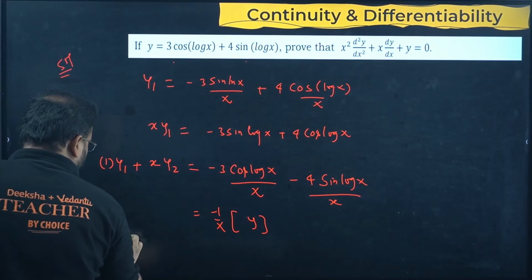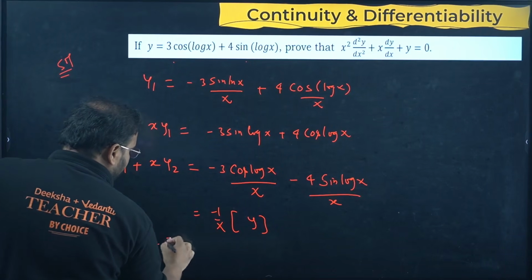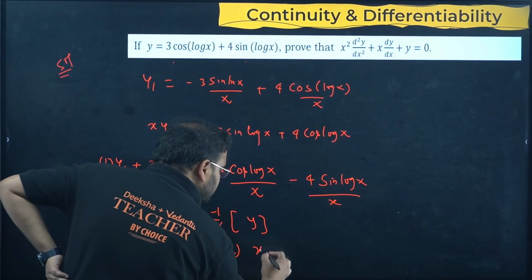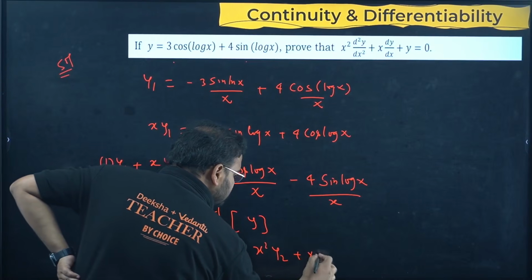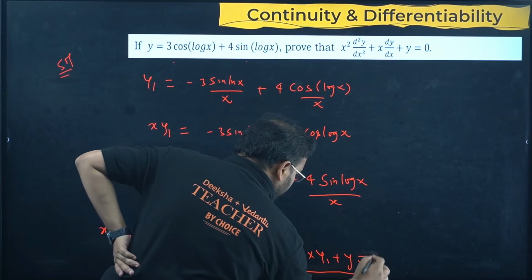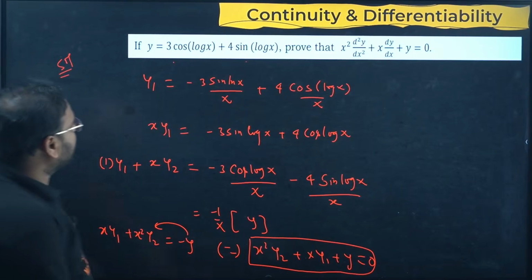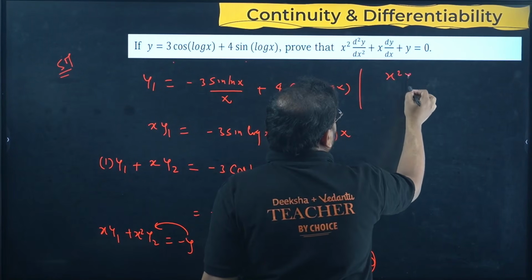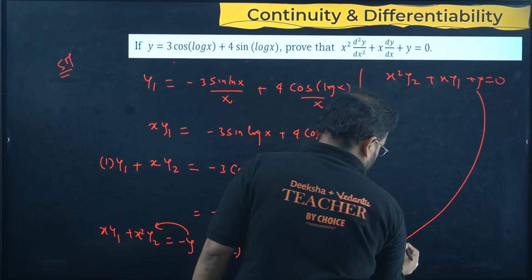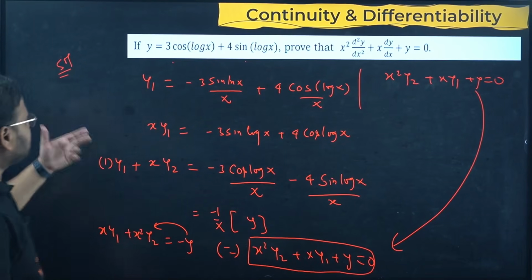Simplify and move this over here. You get x y1 plus x square y2, and this will be simply what? Left over here is minus y. Move to this side and rearrange and write this. You are getting here x square y2 plus x y1 plus y is 0. Please check. x square y2 plus x y1 plus y is 0. And if you look at this, the same thing is written over here: x square second derivative y2, x first derivative y1, plus y is 0. They are the same. 5 marker. This is a 5 mark question. This is very simple. The chapter itself is very simple.